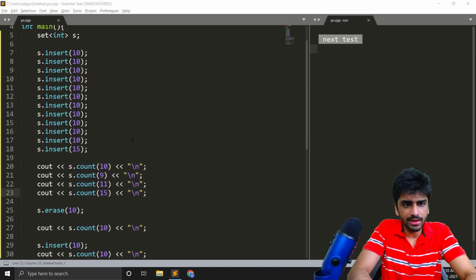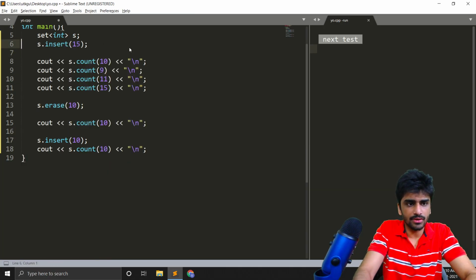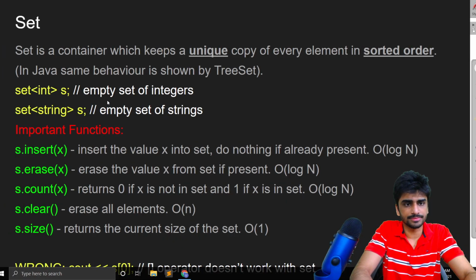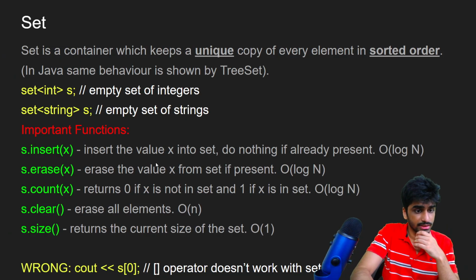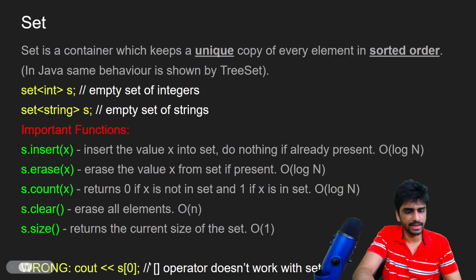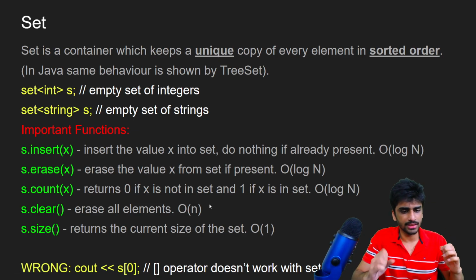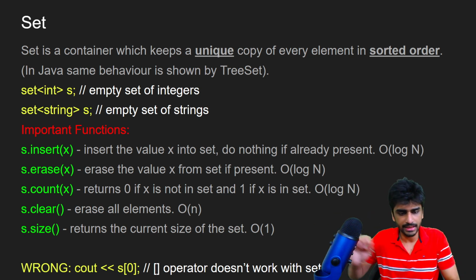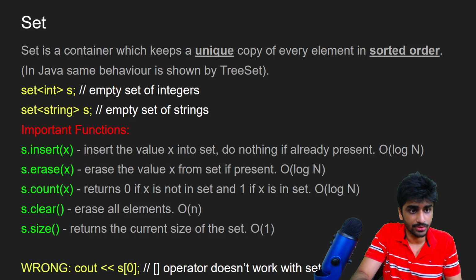One property I haven't demonstrated yet is that all the elements in a set are always in sorted order. So that is one thing that I'm going to demonstrate when I tell you about iterators. Okay, and this thing is wrong. So you cannot access the elements of a set using the square bracket operator. So random access is not allowed with sets. You cannot access the third element directly like this. So this is not allowed. So you have to use iterators to access the elements.